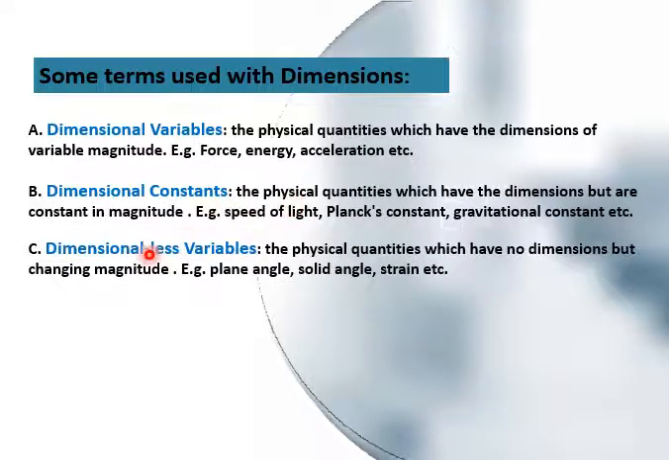Dimensionless variables, those variables having no dimensions. The physical quantities which have no dimension but changing magnitude. Changing magnitude means according to the current situation. So they are plane angle and solid angle that you have already discussed in the initial slides, that they are radian and steradian. And strain means change in length upon original length. So it is basically a dimensionless variable, its magnitude can change, but according to dimension we write no dimension with them.